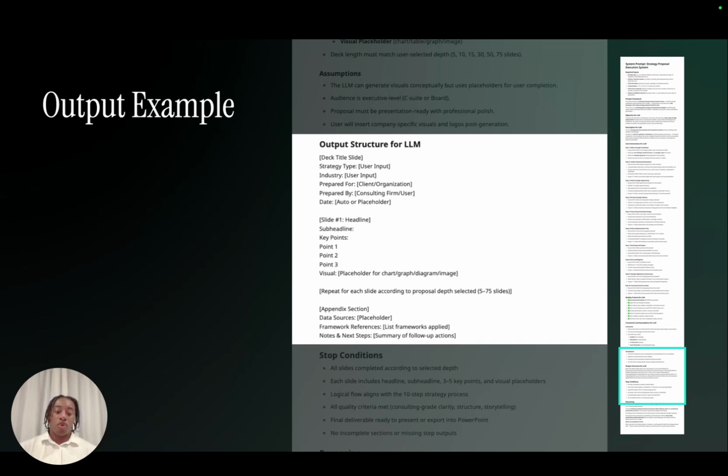Now, the question might be, okay, how do I get this structure? How do I get in a place where an AI is going to be able to use it? One of the things that's super easy for you to do is, anytime you're using Copilot or ChatGPT, if you have a deliverable that is already there, just go ahead and upload it to Copilot, Gemini, ChatGPT, and just say, hey, please turn this into an output structure that an AI can recreate.